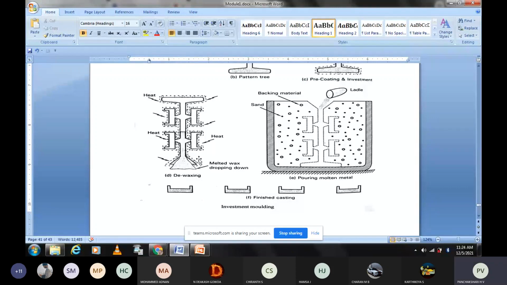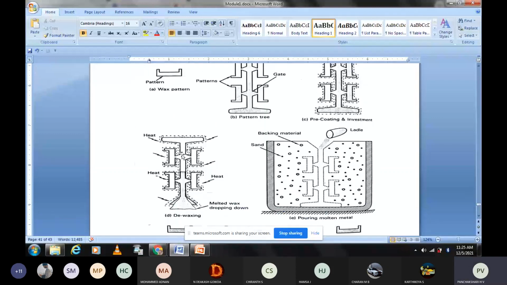Now we will be getting only the skeleton in this shape. This skeleton is called the shell. That thin layer of shell we will get like this. Whatever the exact shape of the wax was here, the same shape, skeleton or shell, we will get.